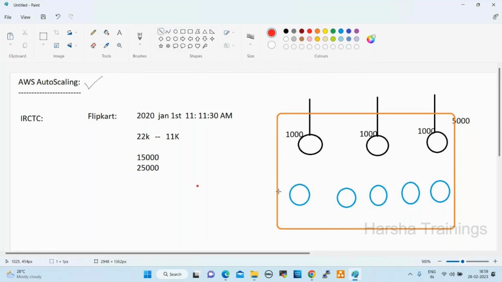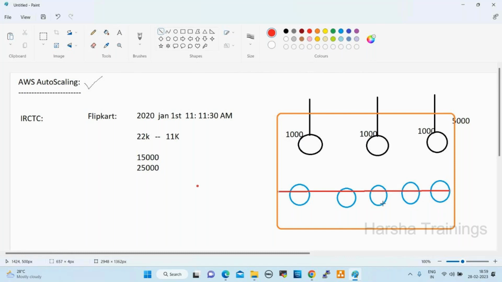So auto scaling adds the servers and removes the servers. Whenever we have business, servers will be added automatically. Whenever there is no request, they are deleted, right? The base servers will not be changed anywhere. Only the additional servers will be added and removed. Due to that, the application will not be down anywhere, and the cost will be reduced, right?